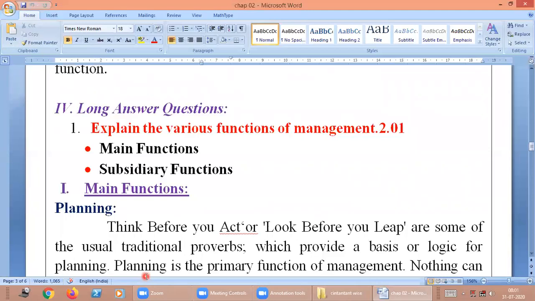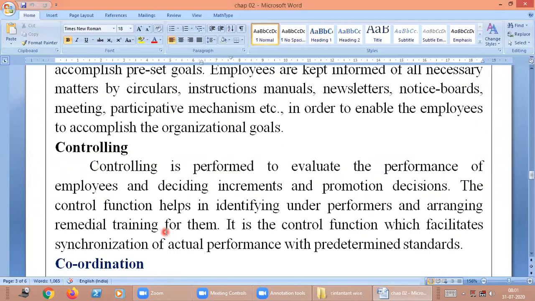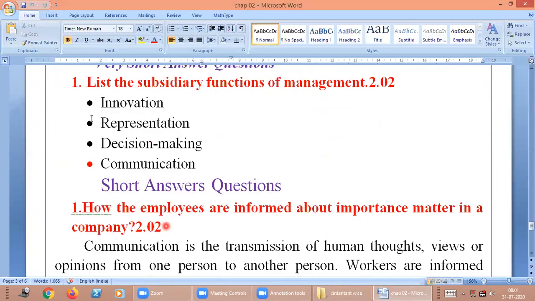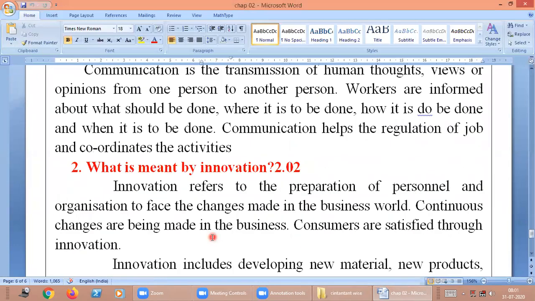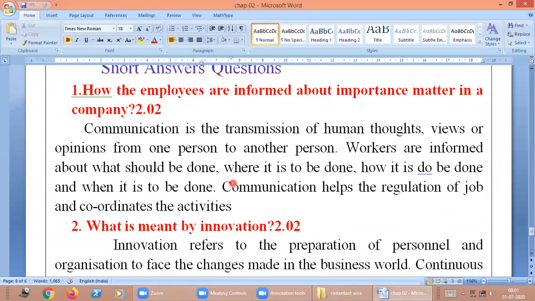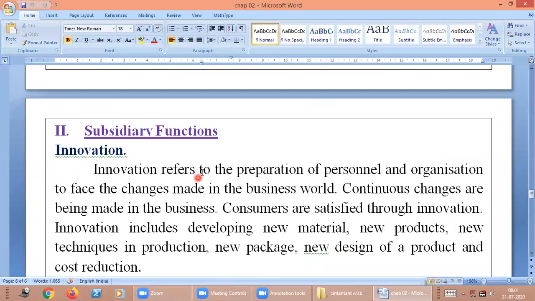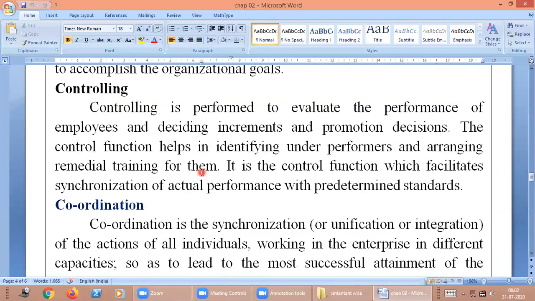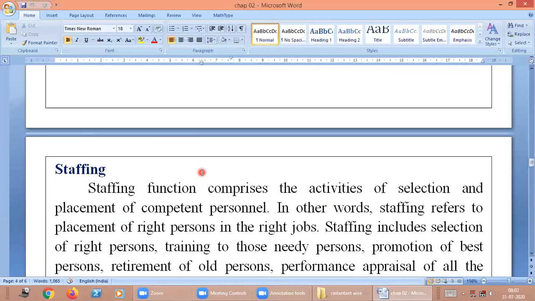When you study this single 5 mark, you can write 34 marks in this chapter. இந்த ஒரு 5 மார்க் நீங்க படிச்சீங்கன்னா அதிலே 2 மார்க் 1 மார்க் 3 மார்க் எல்லாமே சேர்ந்தது தான் இந்த ஒரு 5 மார்க். In 2.2, the subsidiary function questions are: list out the subordinate functions of management, how are employees informed about the information matter in a company, what is meant by innovation. When you study this single 5 mark, you can attend all the 2 mark, 3 mark, and 5 mark questions.